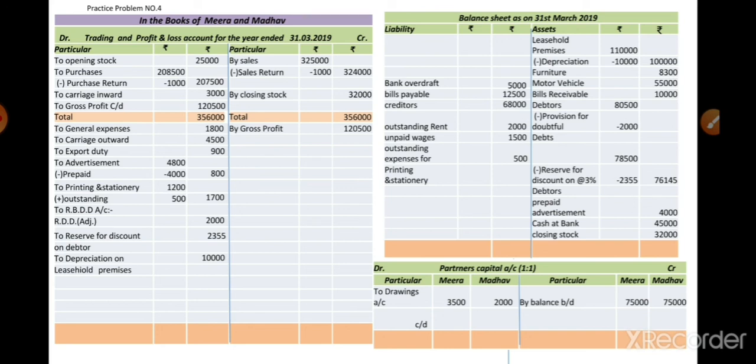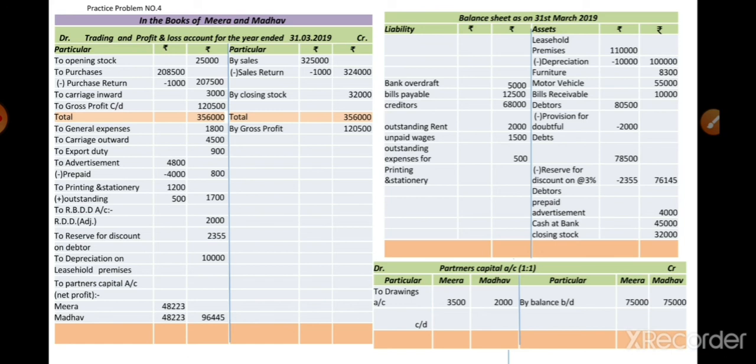So we deduct the amount from the debit side total. Here also we find the credit balance, that is called net profit. How do we show it on the profit and loss account? We show it on the debit side as to partners' capital account in bracket net profit.